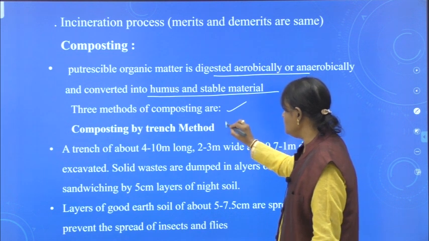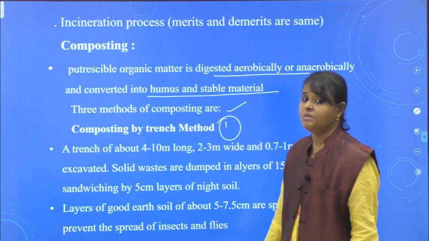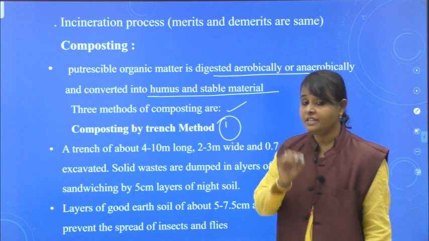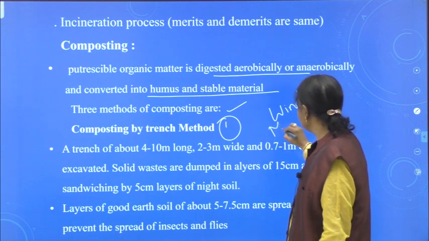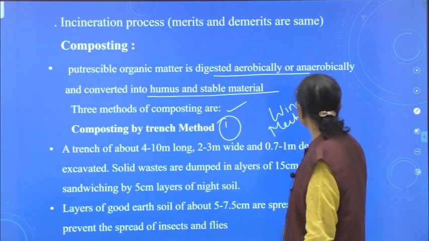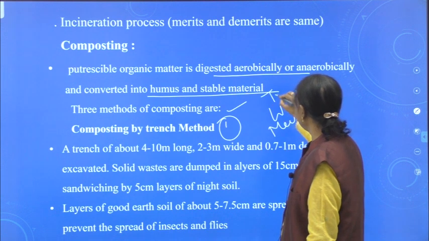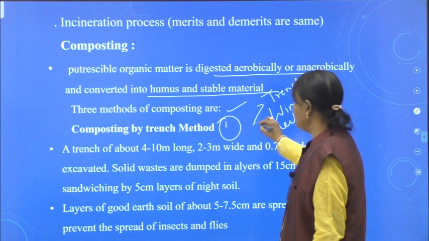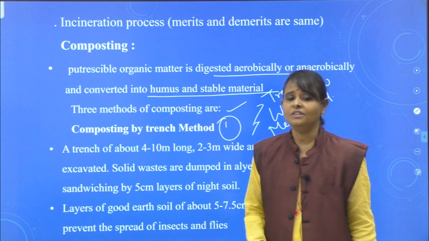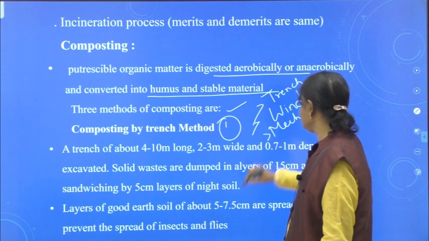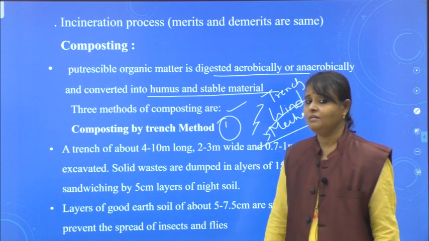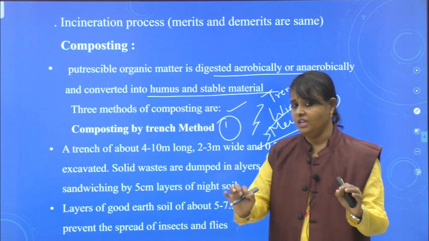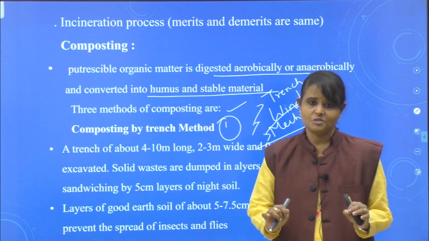What are the three methods of composting? You can see here, the first one is composting by trench method. The second one is windrow method. The third one is mechanical method. Of these three, the best method is the mechanical method, because within a few days we are able to generate compost.